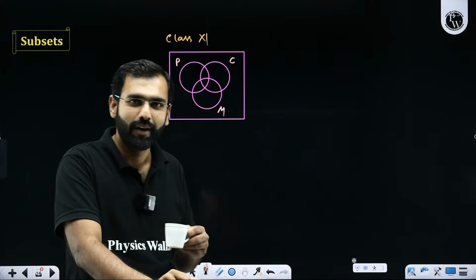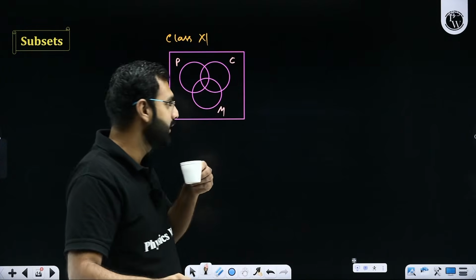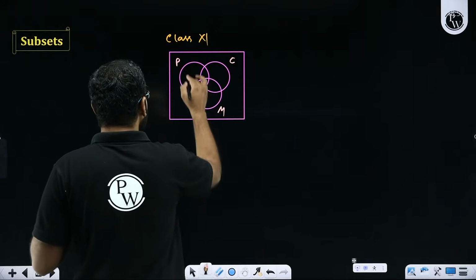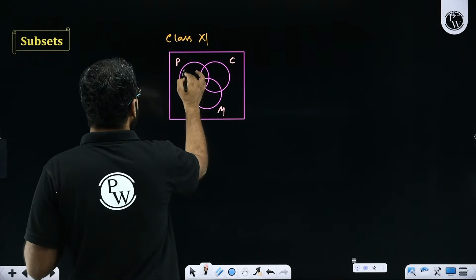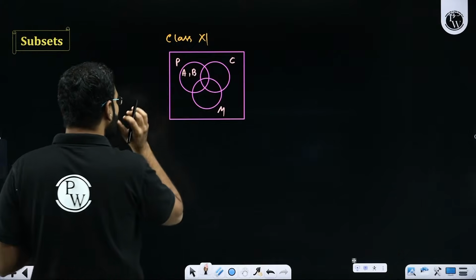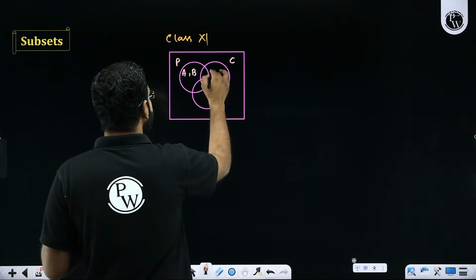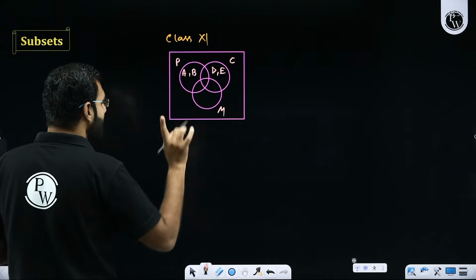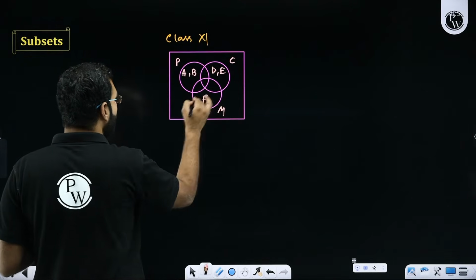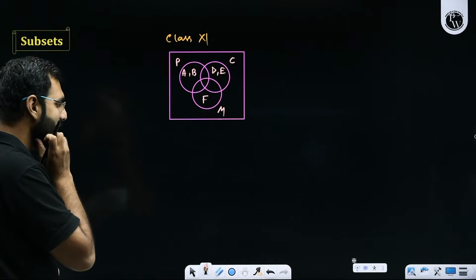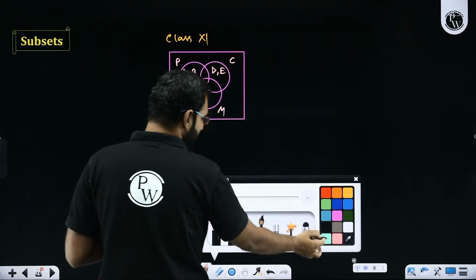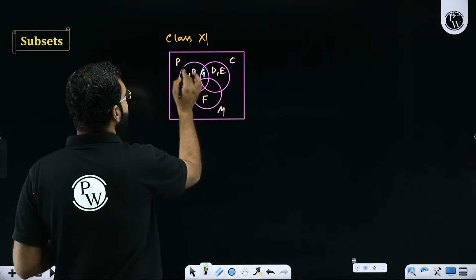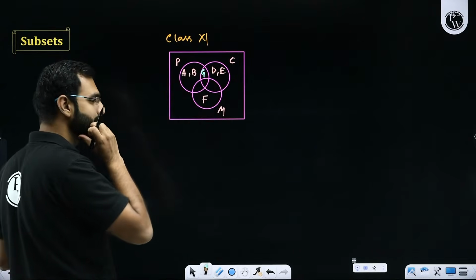Getting it, everyone? I hope you understood my statement. For example, there are two students A and B who like only physics. Yes or no? There are two students, let's say D and E, who like only chemistry. There is only one student F who likes only maths. Understanding my language, everyone? Now let's say there is a student, let's say G, who likes physics and chemistry only.